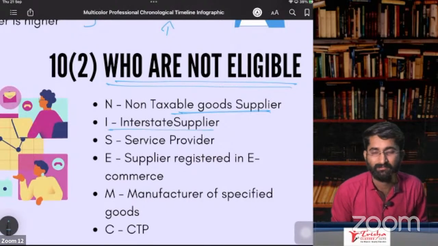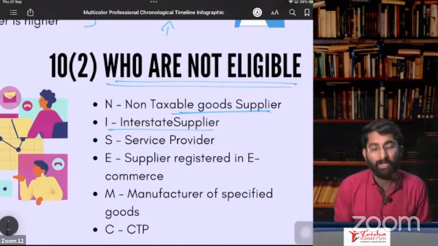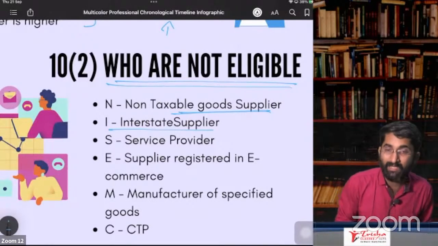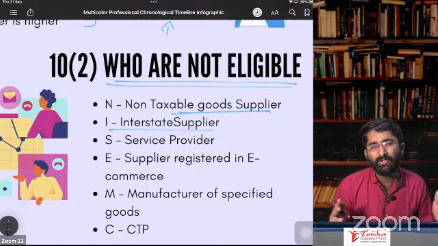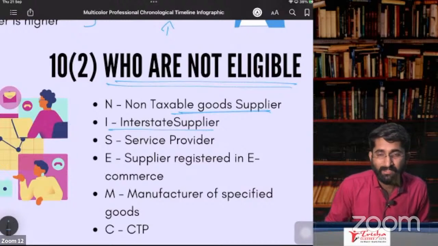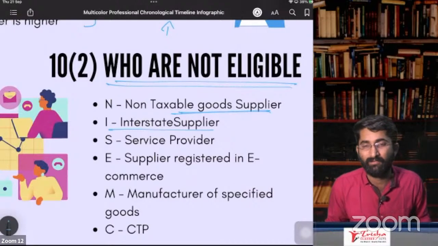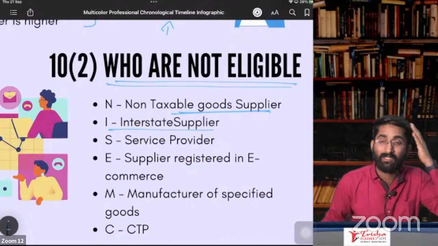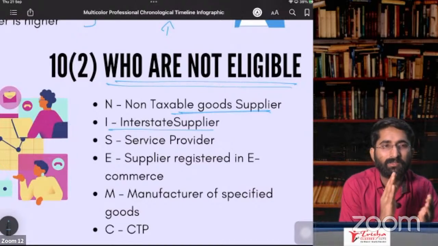Interstate supplier. If you are doing any interstate supplies, in that case, you have to go for normal registration. You cannot go for composition registration. Interstate supplier of goods or service. If you are giving goods or if you are giving service, you have to go for normal registration, not for composition registration. Sir, interstate supplier is compulsory registration. For them, it is compulsory registration.